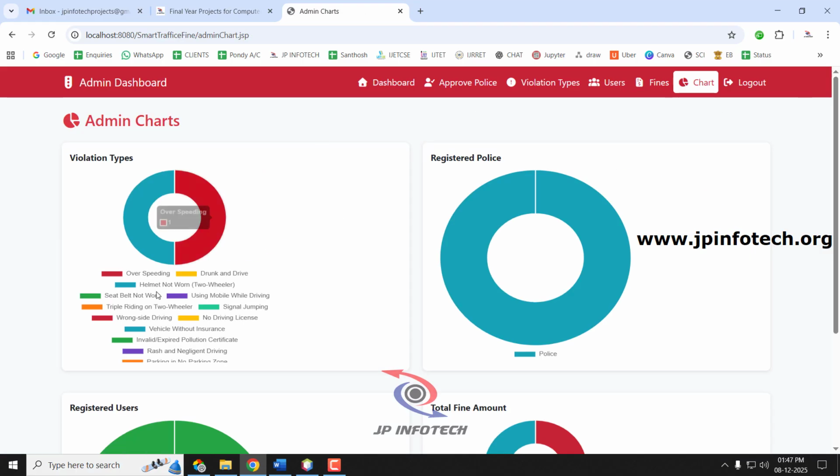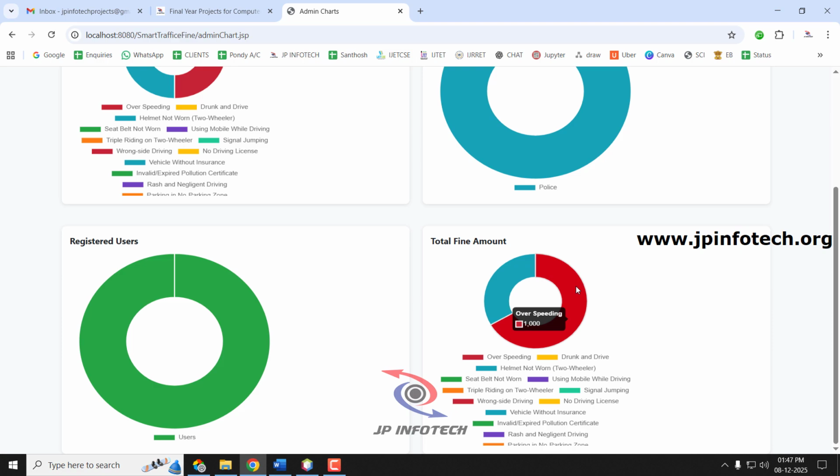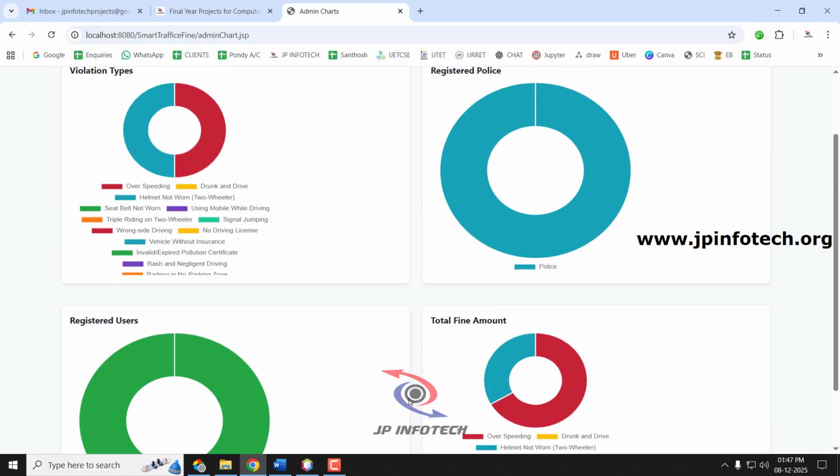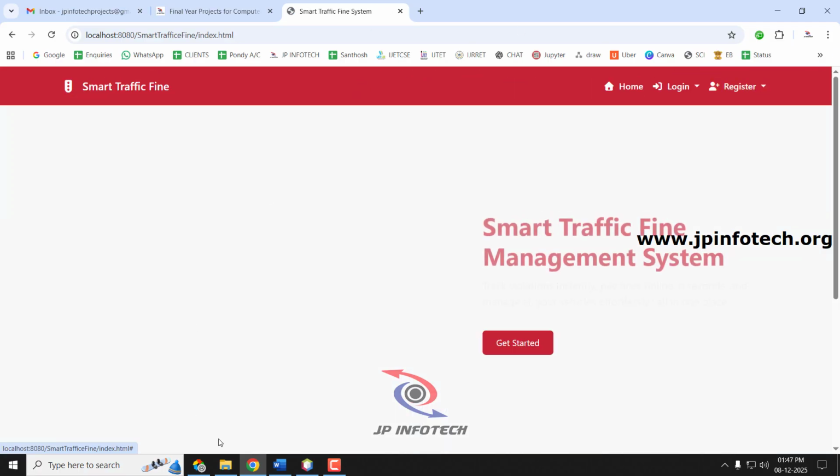In the chart part, you can see now overspeeding has been updated. So there is one case for helmet not worn and one case for overspeeding, and you can see the fine amount collected: overspeeding 1000 rupees and helmet not worn 500 rupees, and there are 2 users. So the charts will be updated according to the data that is provided.